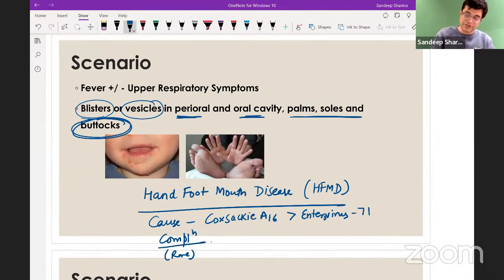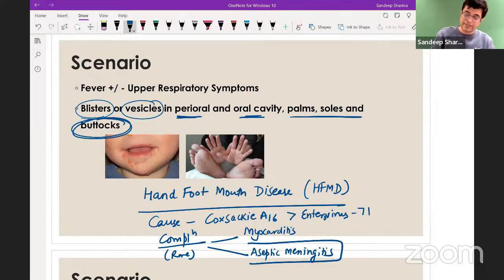Complications are rare, but two complications you need to remember. Some patients can develop myocarditis and some can develop aseptic meningitis. In INICET, there was one MCQ asked related to this case scenario, about aseptic meningitis developing in a hand-foot-mouth disease patient. It was a long case where they had mentioned it. So hand-foot-mouth disease is the likely diagnosis. Now, coming to how to distinguish it from chickenpox: chickenpox rash is itchy. This rash is usually non-itchy.